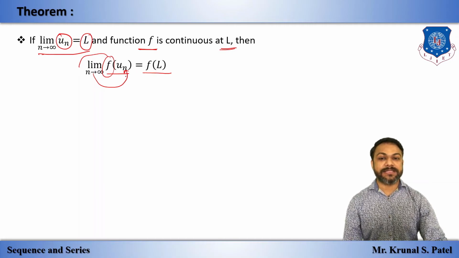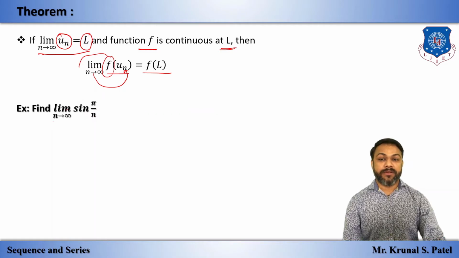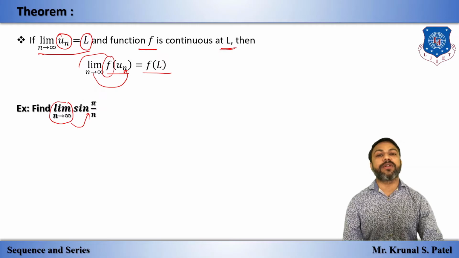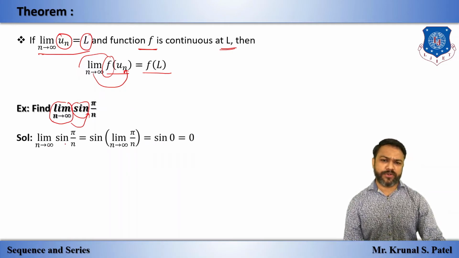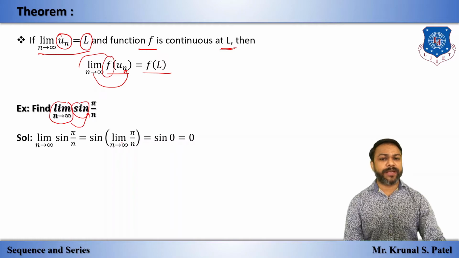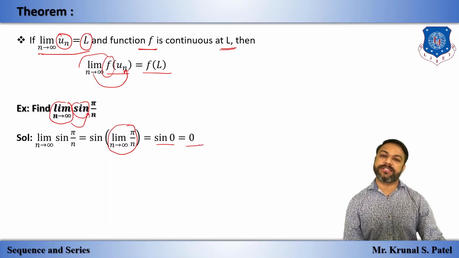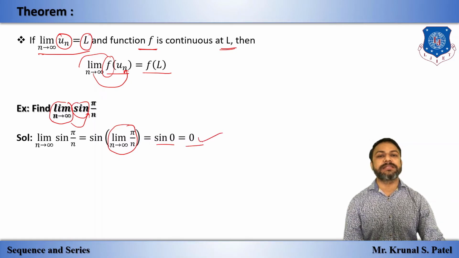To understand this, we have one example. Find the limit as n tends to infinity of sine pi by n. We can take this limit inside this angle if and only if the given function f is continuous. Sine is a continuous function, we know that. So we take this limit inside, and as n tends to infinity, this limit is 0. So sine 0 is 0, and the value of the limit is 0.